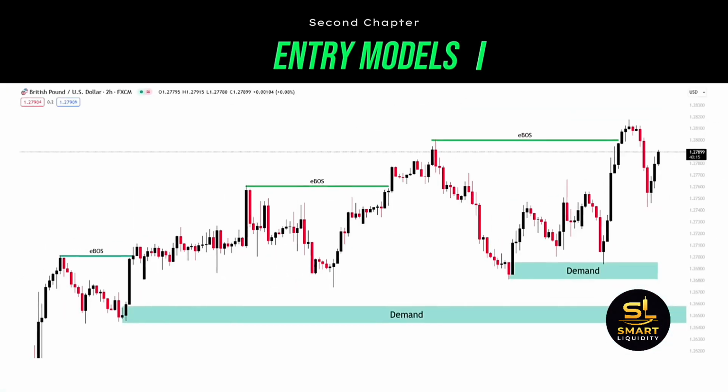Now let's check into the charts. This is the GBP/USD Forex pair on the 2-hour time frame. We already marked the zones for you on this chart example. We should be able to quickly and easily notice an uptrend. So let's start the analysis.